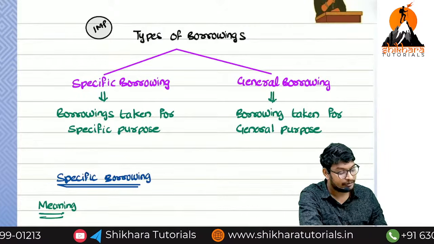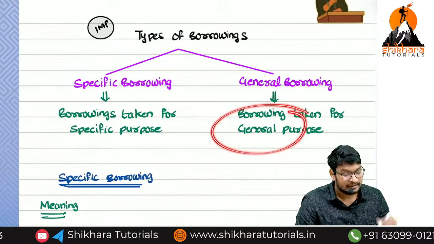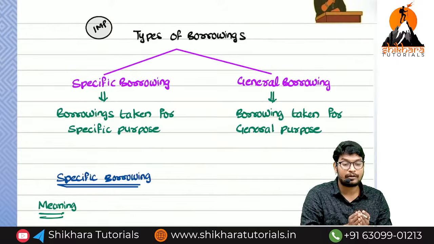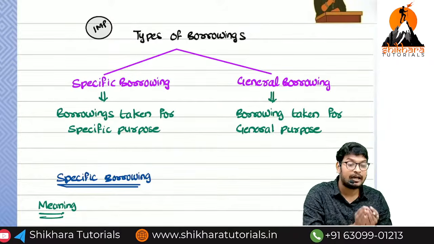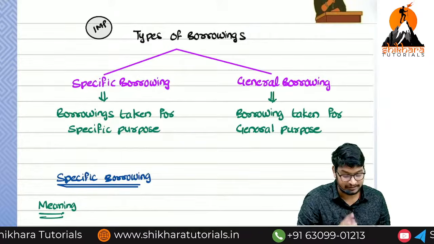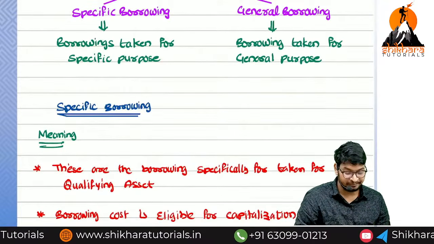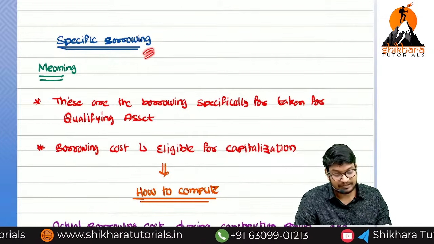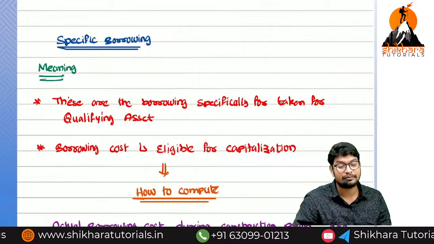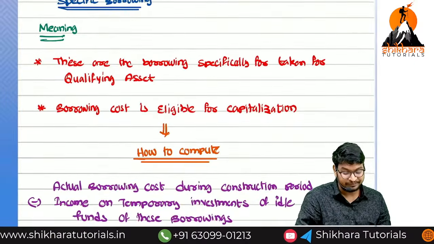So generally you have taken a loan, that's all. There is no specific purpose. It is called what? General borrowing. If it is a general borrowing, how to calculate the interest, how to charge that interest, whether it is a capital interest or revenue interest, we have to see. If it is a specific borrowing, how to charge, we have to see that. First we are going to discuss the specific borrowing and then the general borrowing. The most important concept, please listen very carefully.